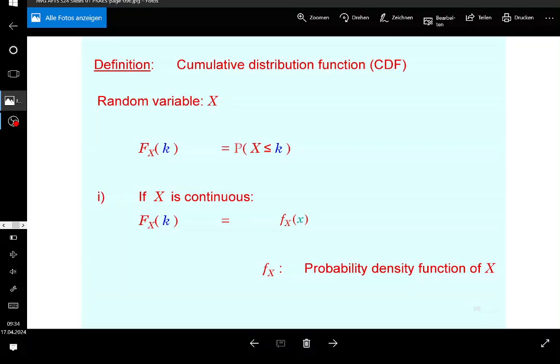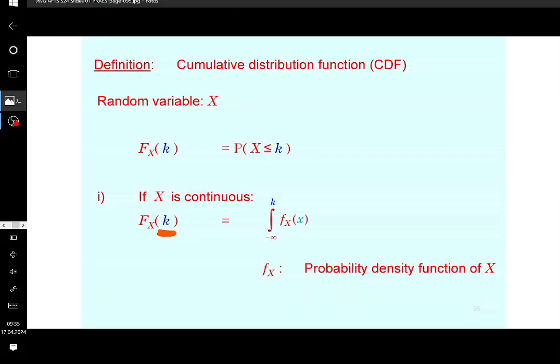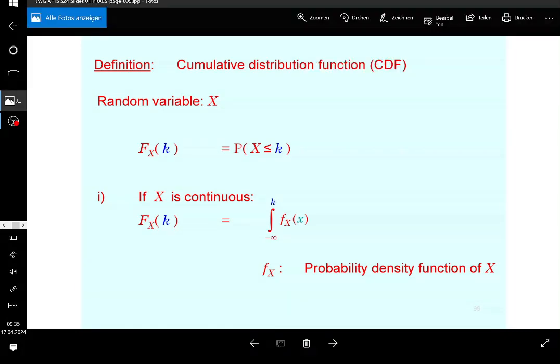Now, the sum is going to be replaced by an integral. The integral starts, let's say, at minus infinity. That's not a point, but you can simply assign that. And then it will stop at point k, because k is the argument that you put into the CDF. You take just the integral. That's going to be an area, because the probability density function is a non-negative function, of course. So if you take the integral of that, it generates an area from minus infinity to k, and that's something that you should have seen before.